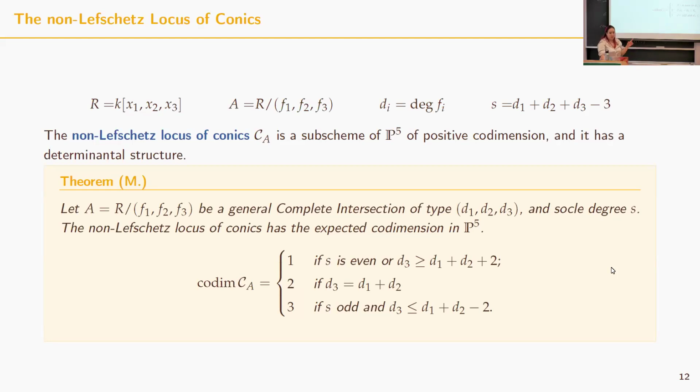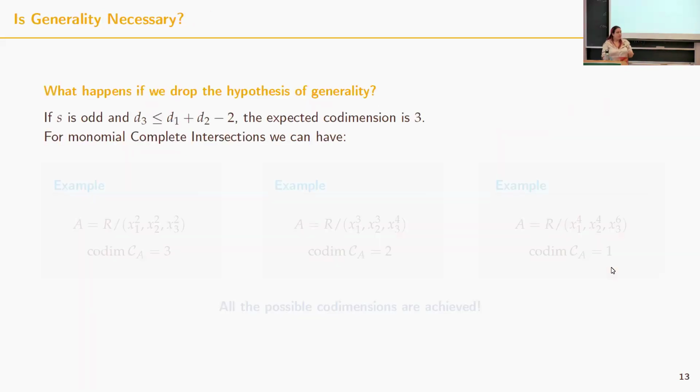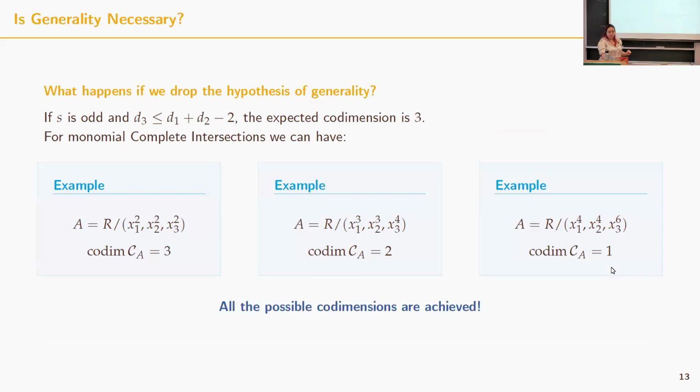Okay, one thing that I just want to point out before concluding is that this theorem holds only for general complete intersections. In fact, if I look at monomial complete intersections that are not general, and for example take the case where the expected codimension should be 3, I can show you examples where I have codimension 3, 2, or even 1. And since I already knew that there was positive codimension, this means that I have examples for all the possible codimensions. Okay, thank you so much.